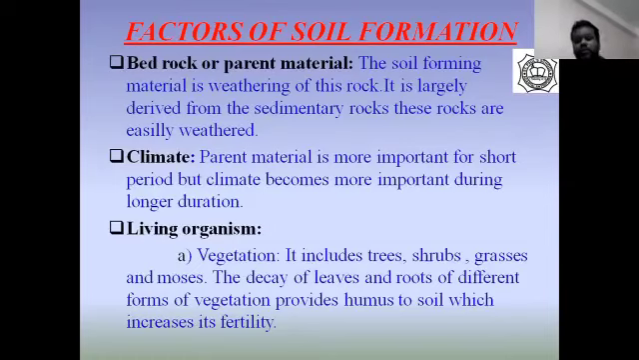Living organisms, vegetation. It includes trees, shrubs, grasses, and mosses. The decay of leaves and roots of different forms of vegetation provide humus to soil, which increases its fertility. This provides life to new plants. It increases chemical action, and the rate of soil formation also increases. Humus also quickens the weathering of minerals in the soil in the process of soil formation.